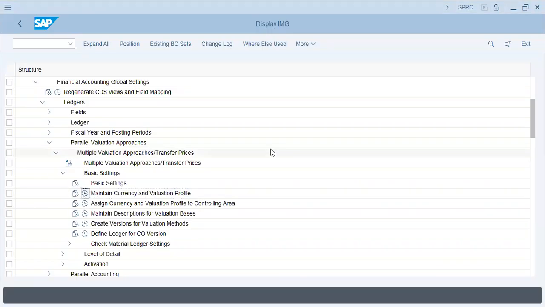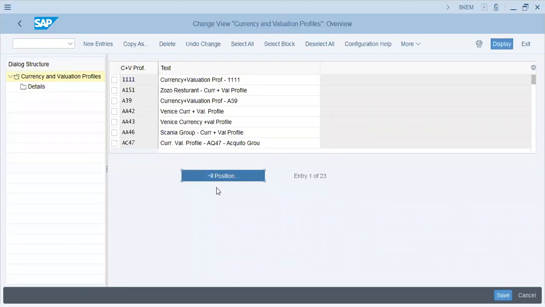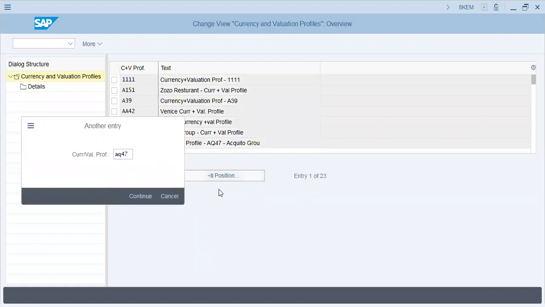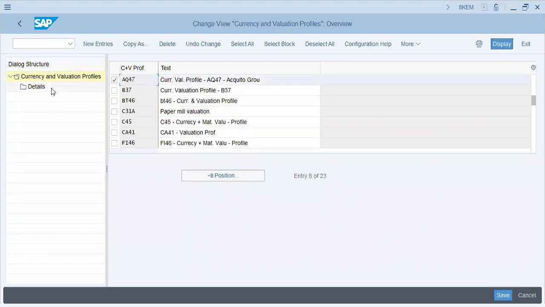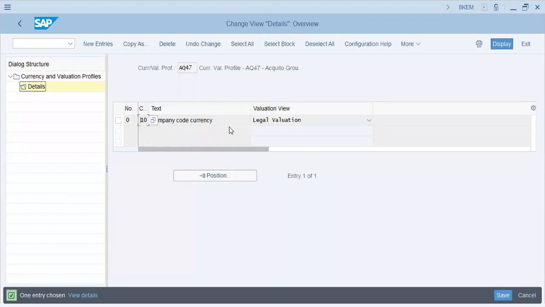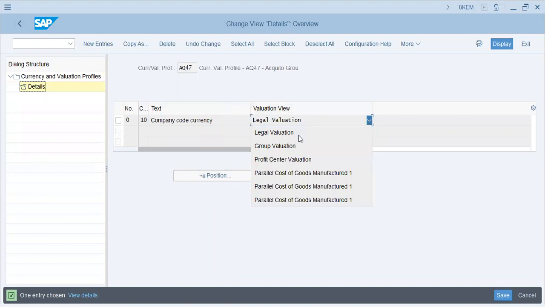In currency and valuation profile. $18.47. Okay, it's already made. Fine. Company code. In any company there are three types of valuation: profit center, group, legal.